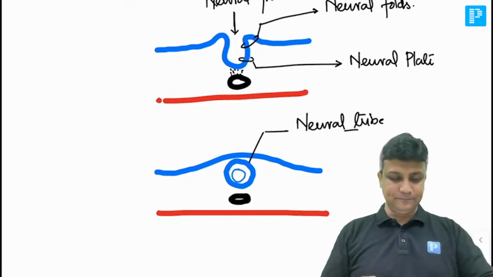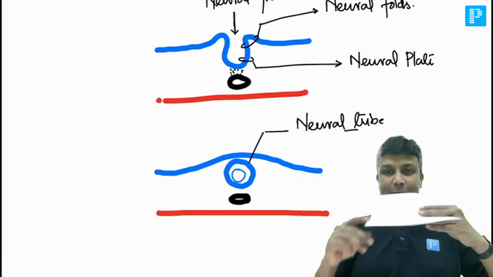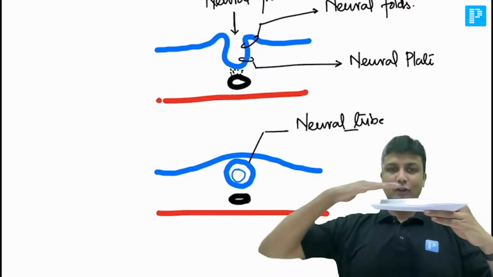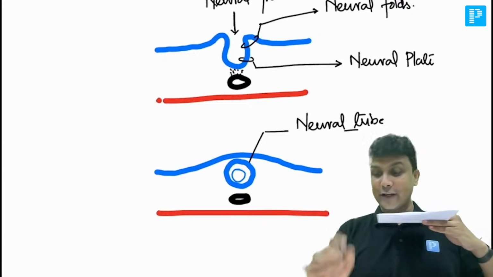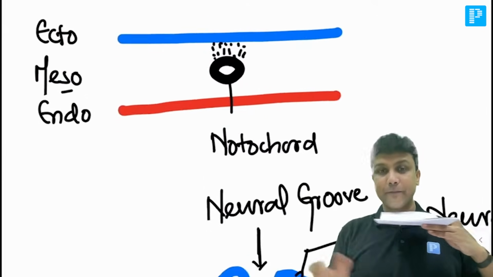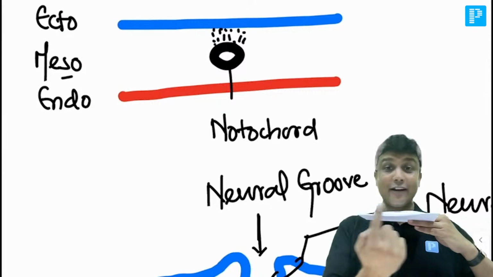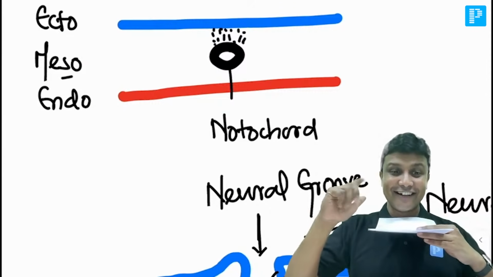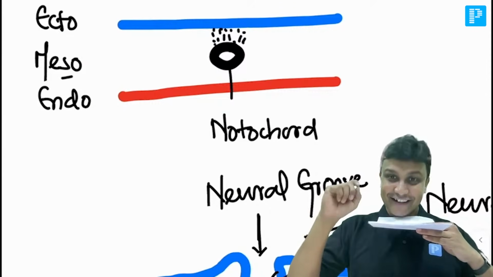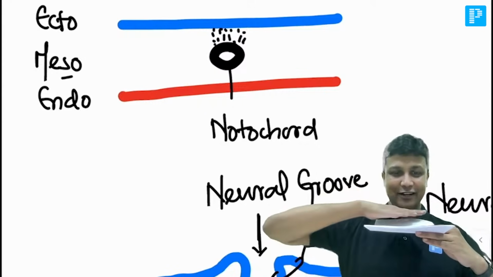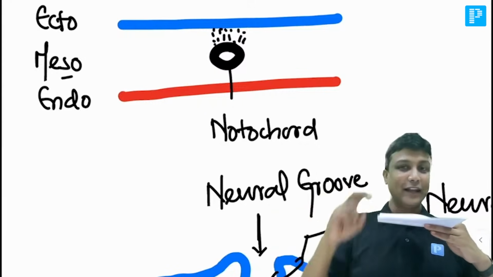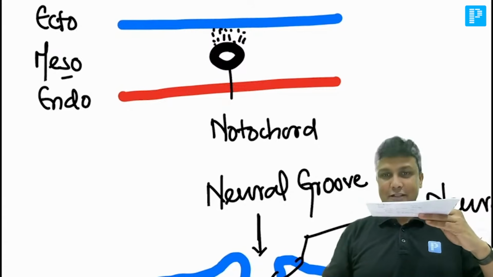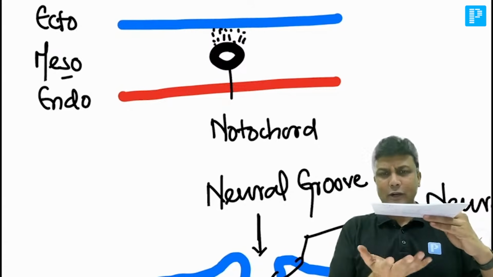Look here. Now you imagine this paper here to be your ectoderm. In our diagram here, we are drawing the ectoderm like a line, that blue colored line. It is not like a line. Understand in 3D. This layer, ये line की तरह नहीं है. Layer है, ectoderm layer है. And just below that ectoderm you'll be having your mesoderm and the endoderm there.